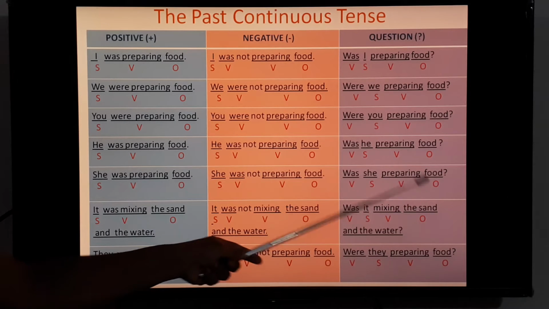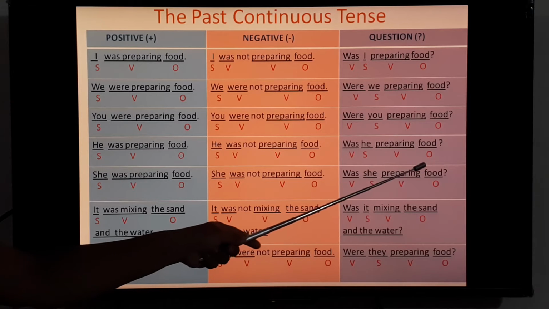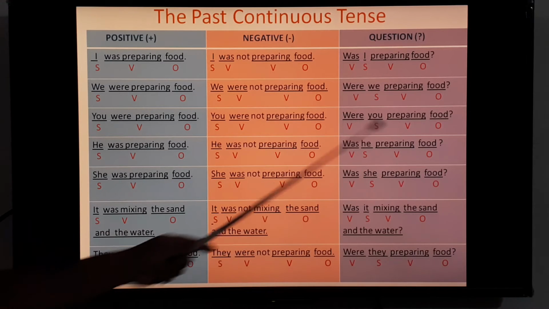Was she preparing food? Was, verb, she, subject, preparing, verb, food, object. Then put question mark.